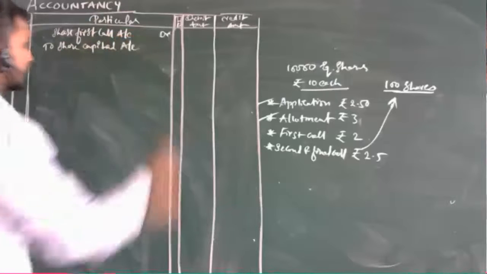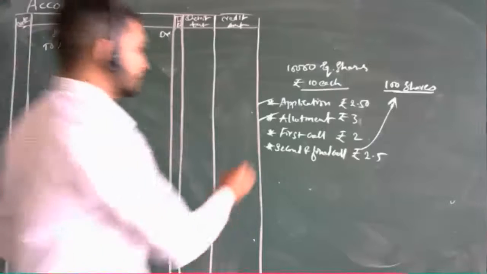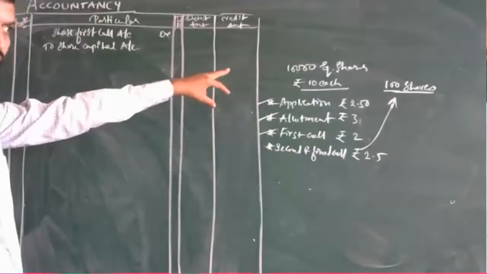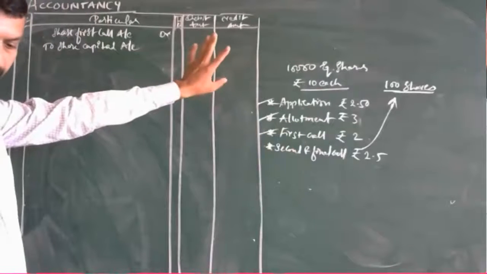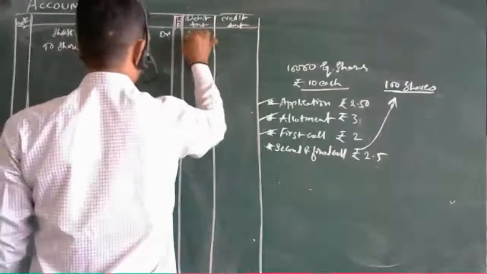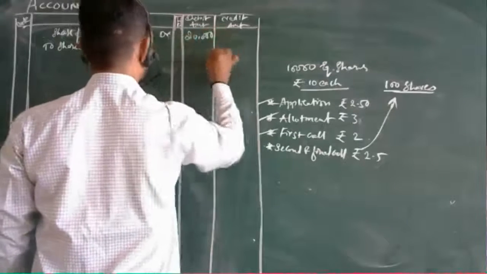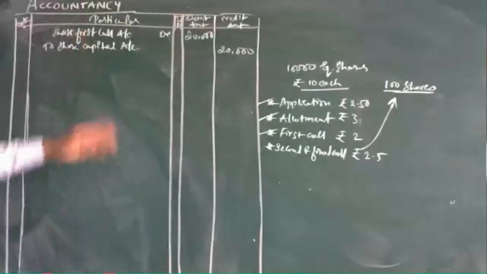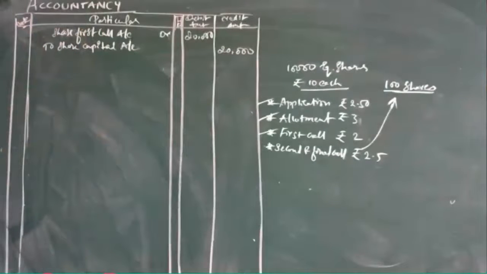To share capital account. What is it on the first call? How much are we going to take here? The amount, how much will it be? 20,000 only. Yes. Please respond if I ask any questions, so it will be very fast to wrap up this concept. 20,000 here. So it is on the first call.